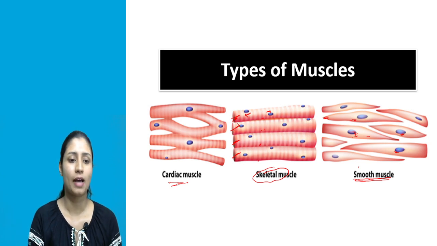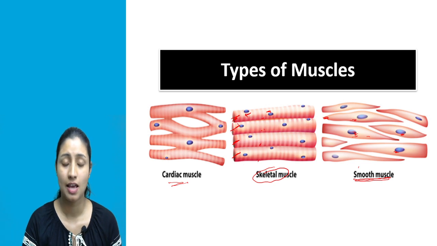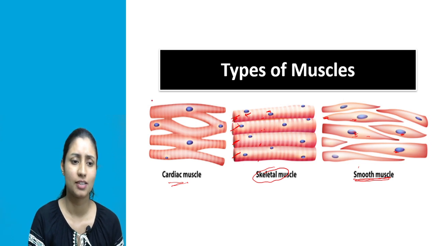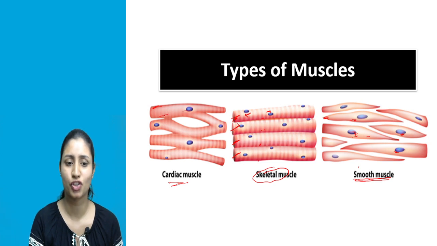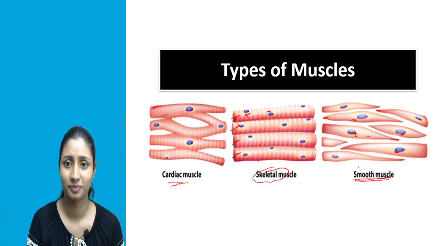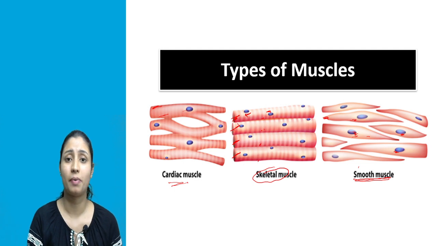Now cardiac muscle is made up of cardiac muscle cells, and the shape of the cell is cylindrical, exactly like the skeletal muscle cell. Just look at the structure here. These cells are cylindrical, right? These are long tubular cylindrical shaped cells. Then the next point: these cells are branched, meaning branching is present within the cells.